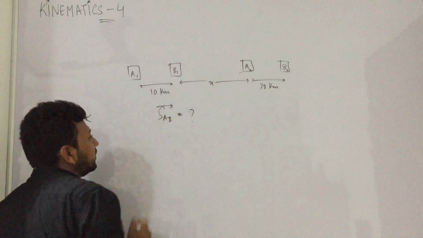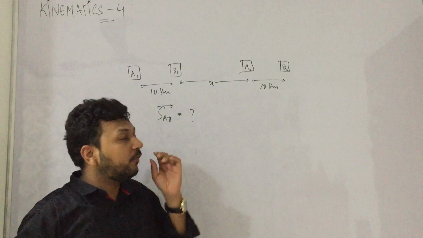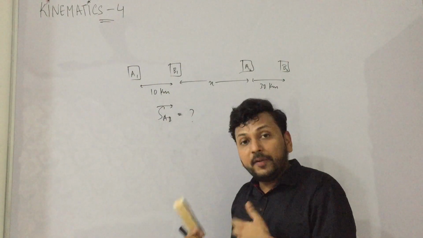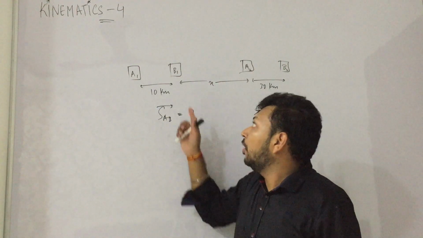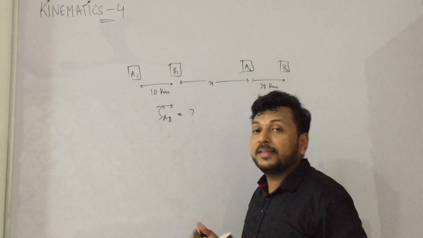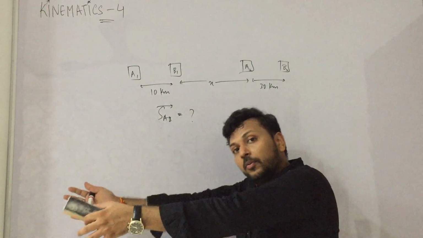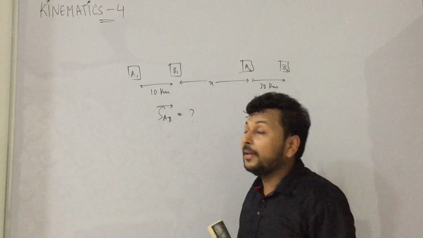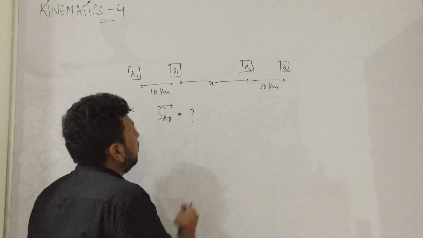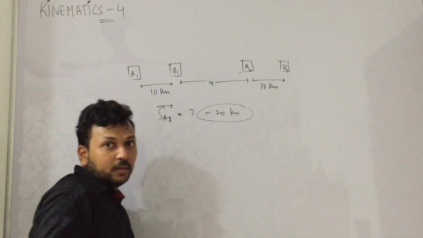So first of all, understand it, then we will apply the formula. So displacement of A with respect to B. That means what will B say about A. So B will say that A was 10 kilometer behind me, and finally B will say that it is 30 kilometer away from me. That means displacement of A with respect to B will become 20 kilometer in minus. Right? This should come.